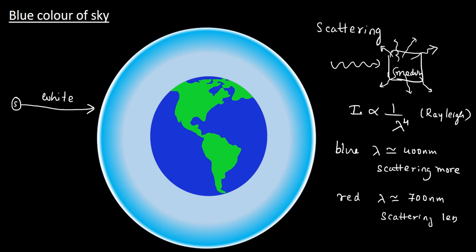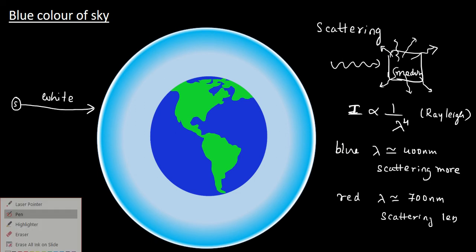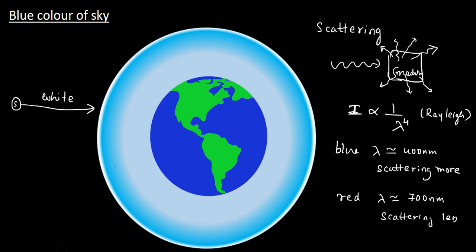It is understood using this equation: I, the intensity or brightness, or the extent of scattering, is inversely proportional to the fourth power of the wavelength. When the wavelength is more, the intensity of scattered light is lesser. That is the meaning. So what will happen now? When white light enters the atmosphere, blue spreads in the atmosphere.